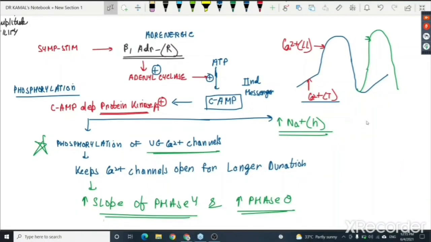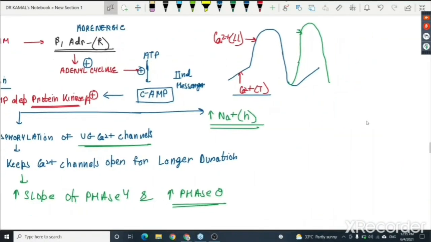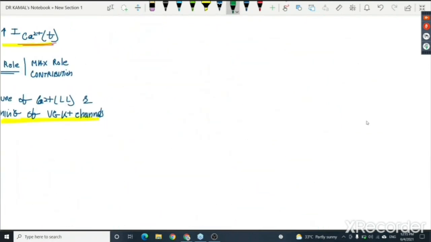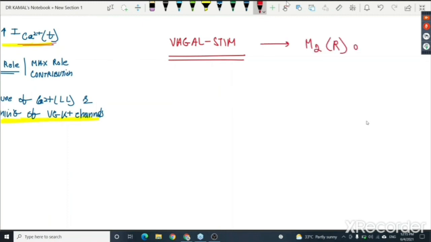Let's see what the vagal stimulation does to the heart. Why does the vagal system depress the heart? When I talk about the effects of vagal stimulation on the heart, the vagal stimulation acts via the receptors present as M2 receptors on the heart, where M stands for muscarinic receptors.